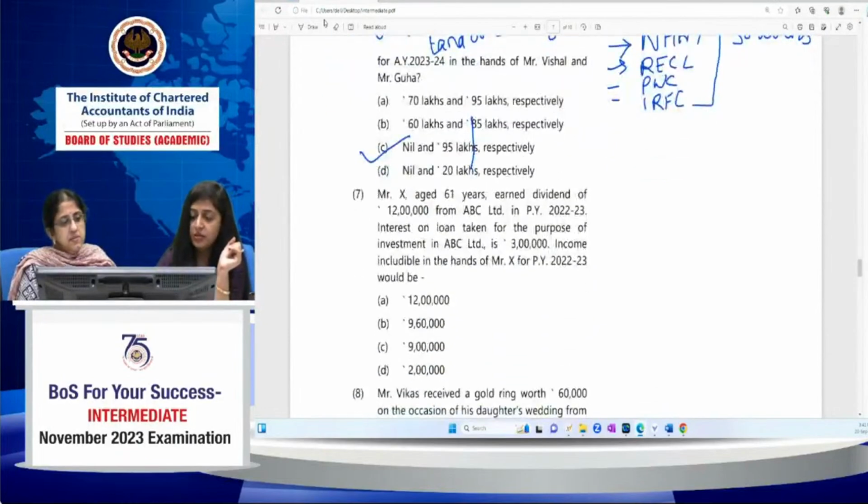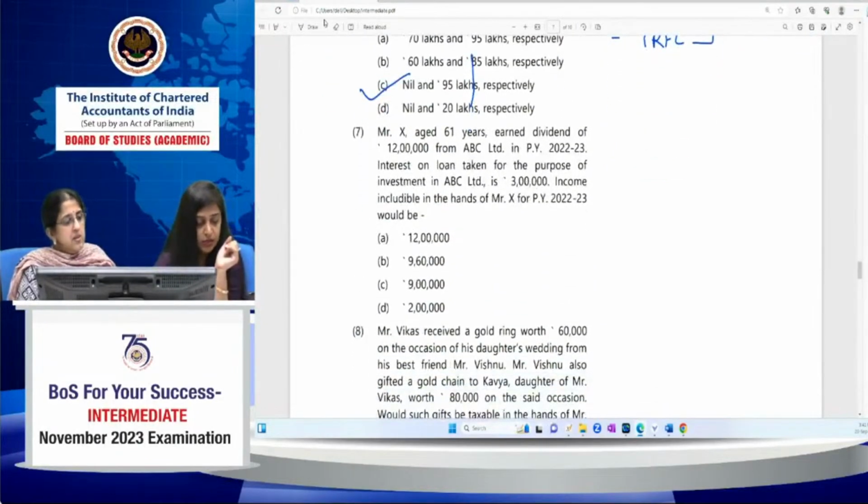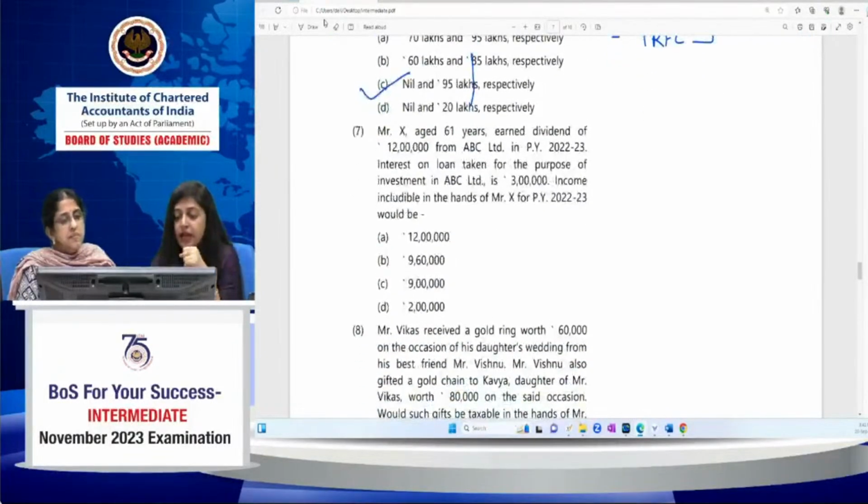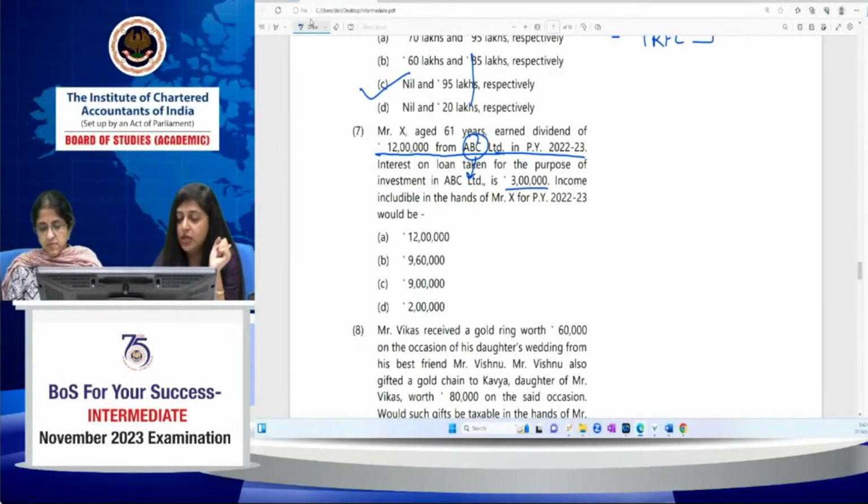So, okay, next, I'll just go to the next MCQ then, because I guess it's very much clear to all the students. Next is on other sources. It's in respect of dividend. So what it says, Mr. X, age 61 years, earned dividend of rupees 12 lakh from ABC Limited in previous year 22-23. Interest on loan taken for the purpose of investment in this shares is 3 lakh. So the income includable in the hands of Mr. X for the previous year 22-23 would be, okay.